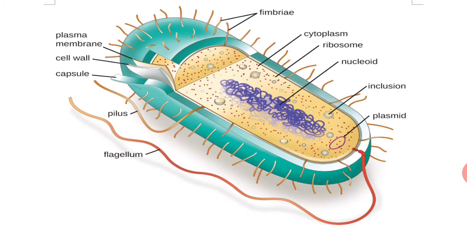In the cytoplasm, ribosomes and plasmids are found, and many fimbriae are found on the whole body surface outside, and there is a long flagellum that helps in motion.